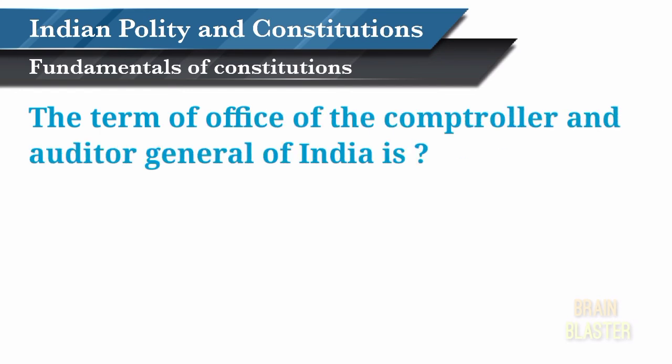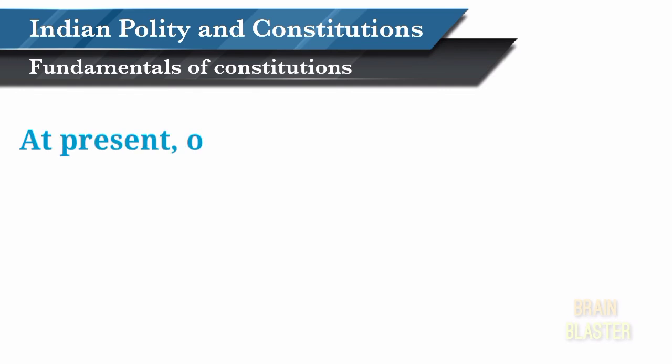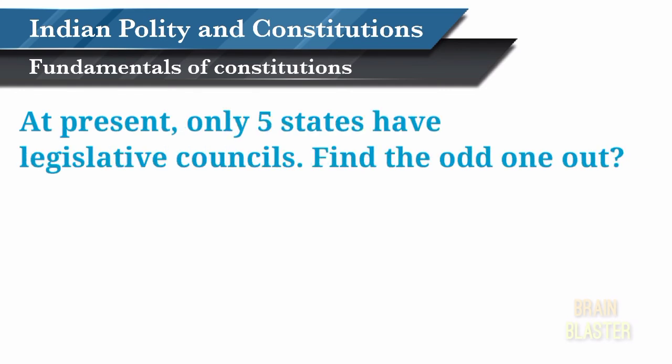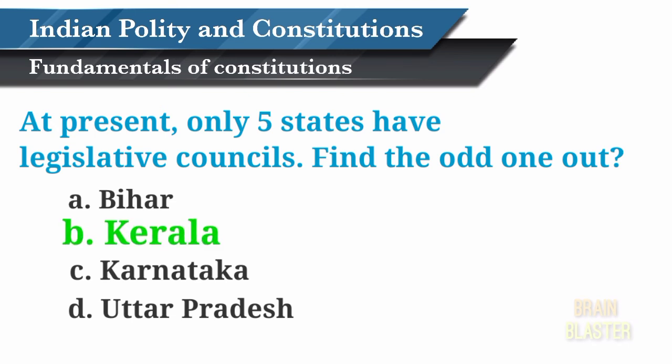The term of office of the Comptroller and Auditor General of India is 4 years, 5 years, 6 years, or 7 years? Answer is 6 years. At present, only 5 states have legislative councils. Find the odd one out: Bihar, Kerala, Karnataka, Uttar Pradesh. The correct answer is Kerala.